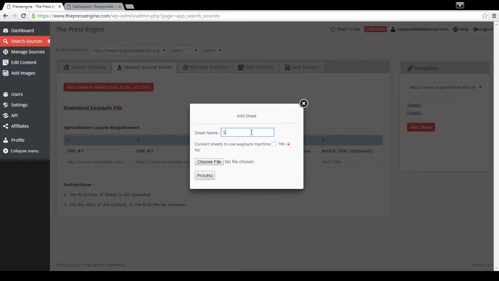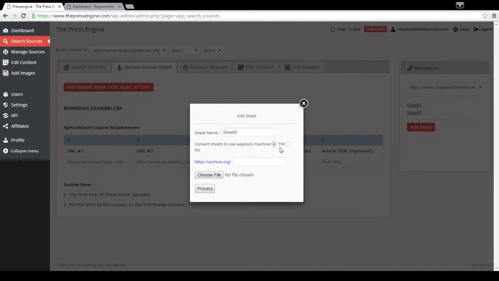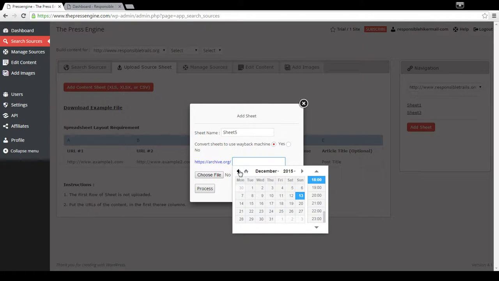Give this a name. Any name will do, it doesn't matter. It's not picky, it's just a label. Then make sure you choose yes to convert to Wayback Machine. Then choose a date for the Wayback Machine to use when it chooses your version of the site. It doesn't have to be an exact date. It can be just within a month or two of the actual date you want to use.